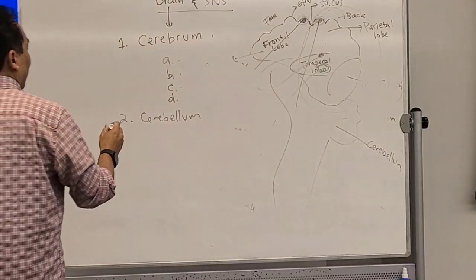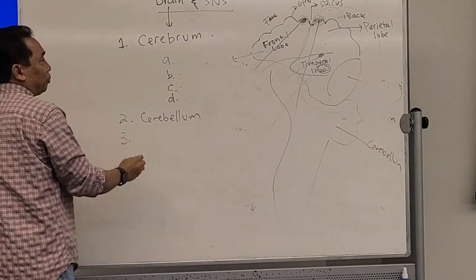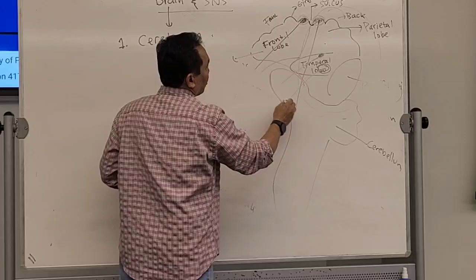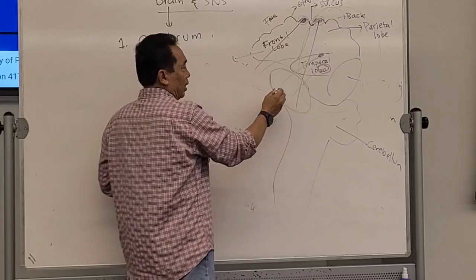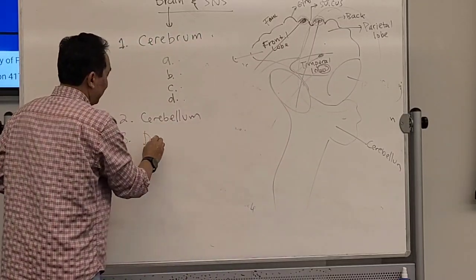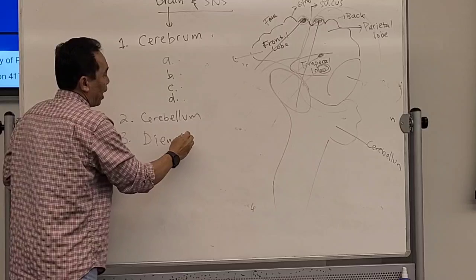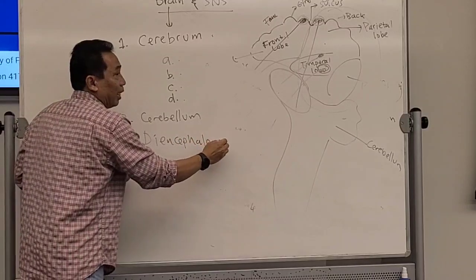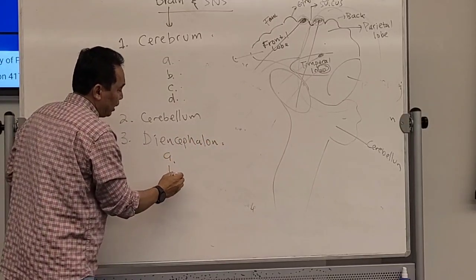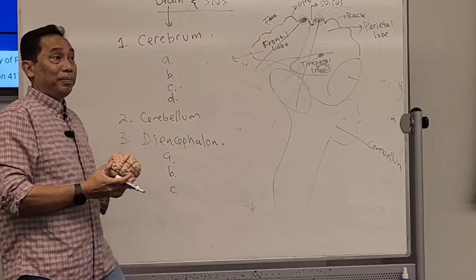Okay, what is number 3? The middle part over here is called the diencephalon. And this diencephalon has 3 parts.